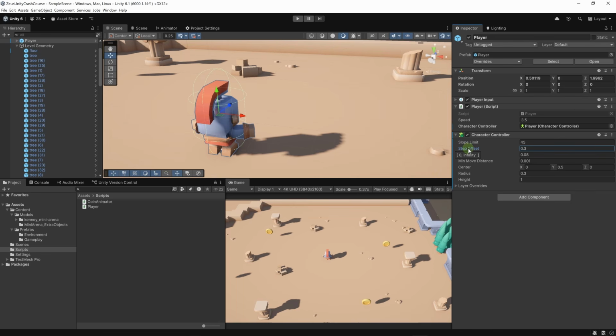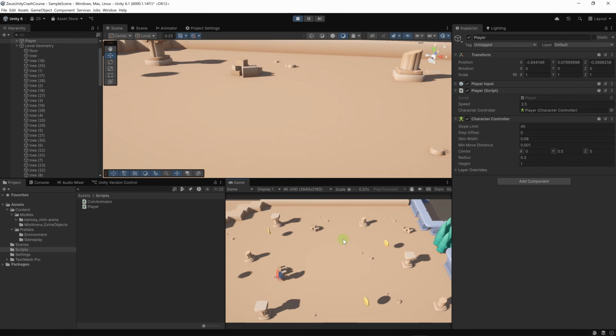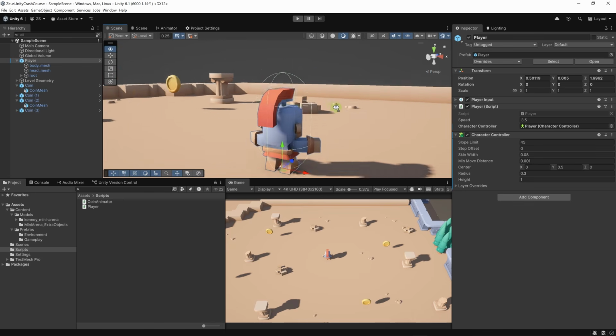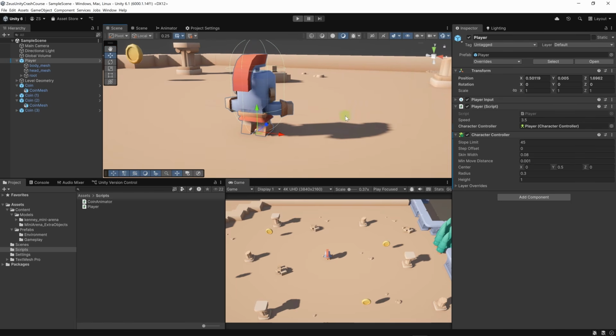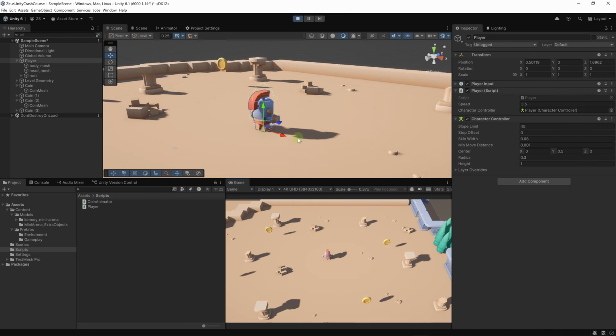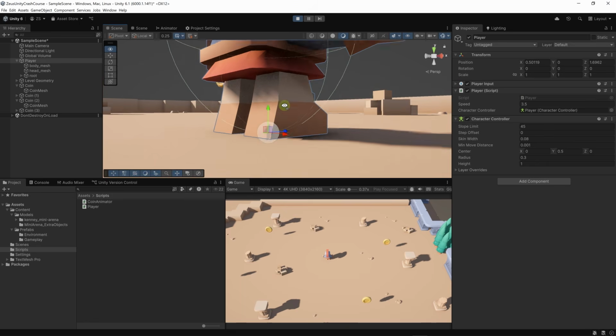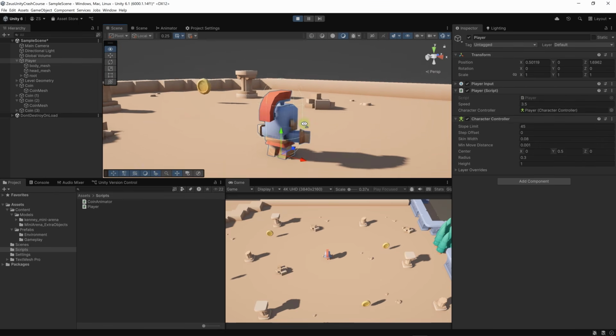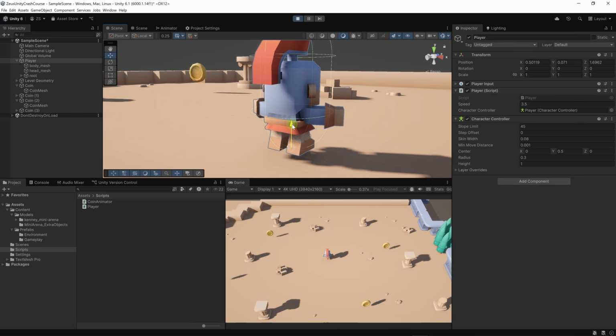Let's see how low we can set the value. Let's try 0 and let's test it. Okay, this seems to be working. Our character is no longer able to climb these obstacles. This is the exact behavior that we want. Now the character controller is a little bit weird in its behavior. Sometimes if you have your character at 0 on the y-axis and it's directly touching the ground, if you run the game, the character may bounce a little bit. Here it didn't do it, but sometimes it bounces upwards a little bit and your character may look like it's hovering a little bit above the ground.